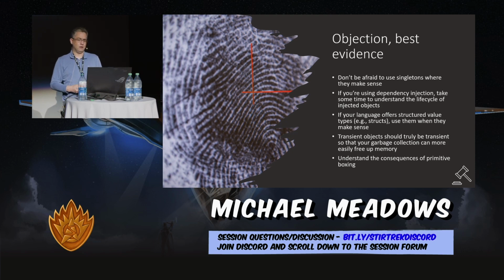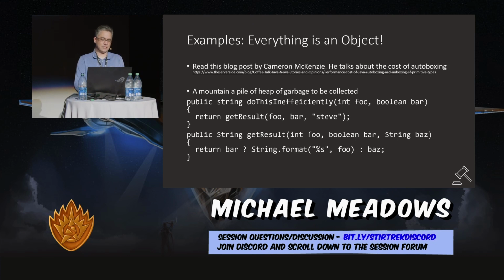And then understanding the consequences of primitive boxing, and my Java friends out here know exactly what I'm talking about here. And if you want to know more about primitive boxing, this link is tiny, but you can get my slides. I don't know if I showed you the link for that, but I'll put it up at the end.